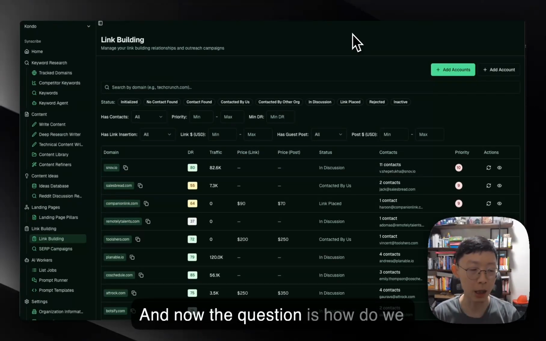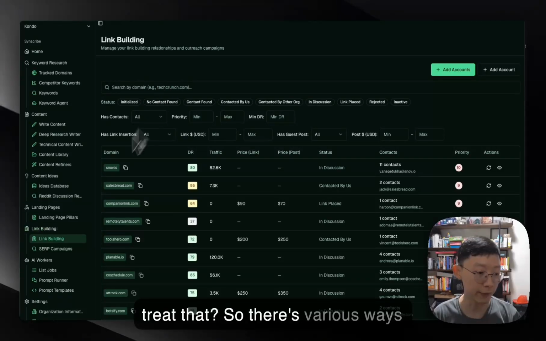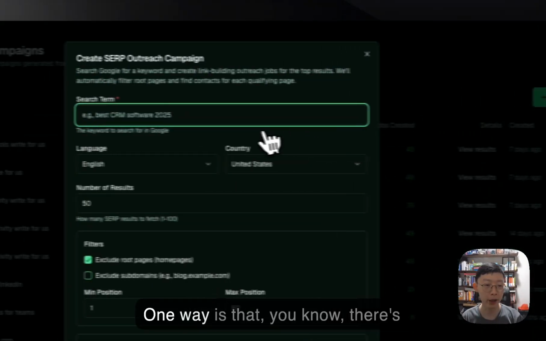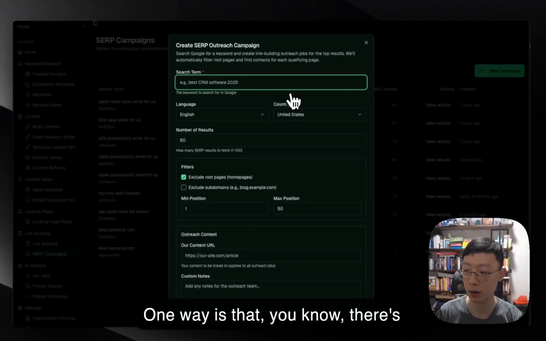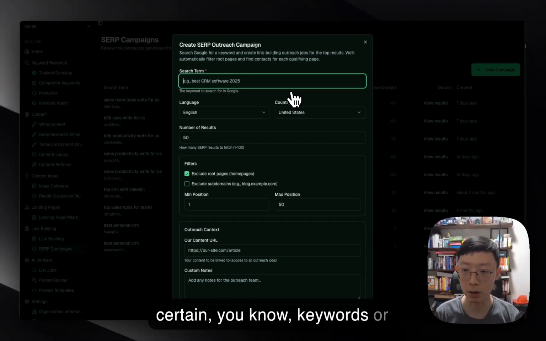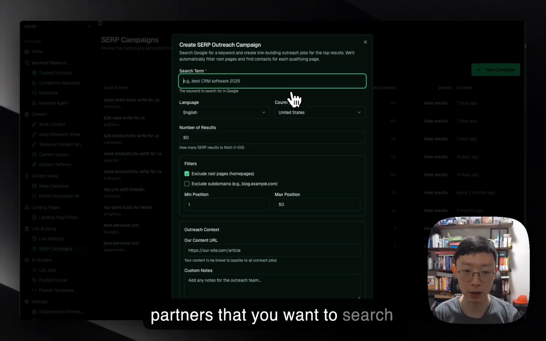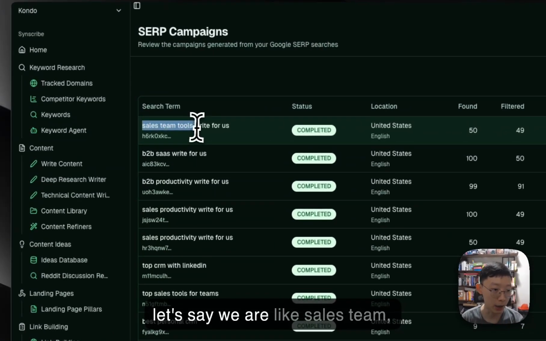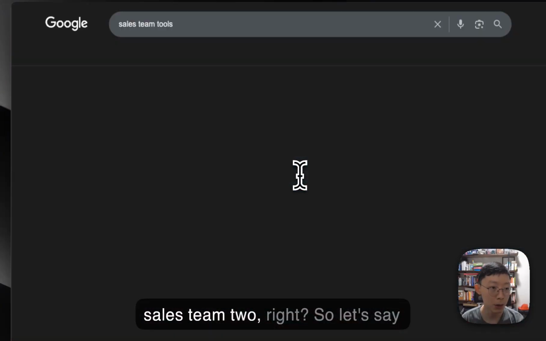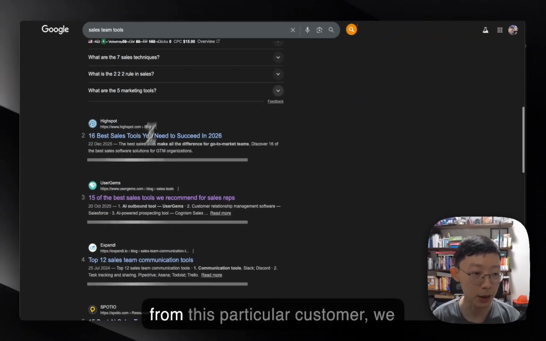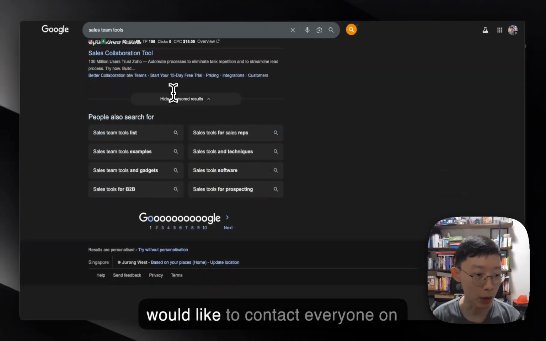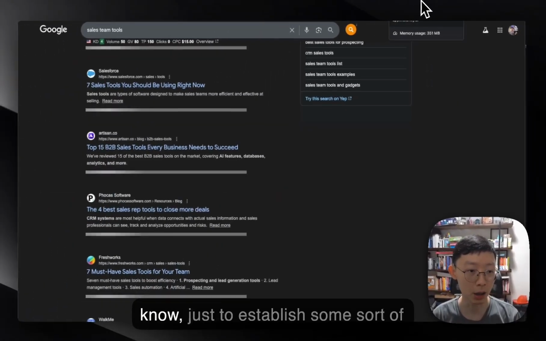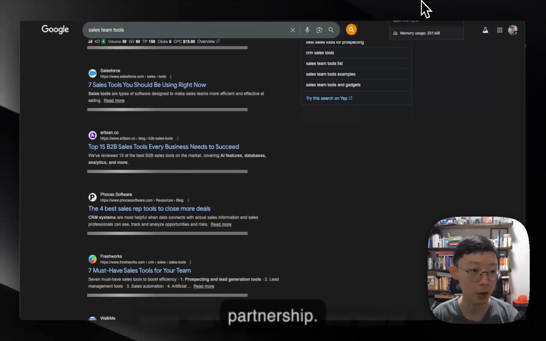And now the question is, how do we trigger that, right? There are various ways that the process can be triggered. One way is that there are certain keywords or partners that you want to search for. Let's say we are a sales team, right? So let's say from this particular customer, we would like to contact everyone on this list just to establish some sort of partnership.